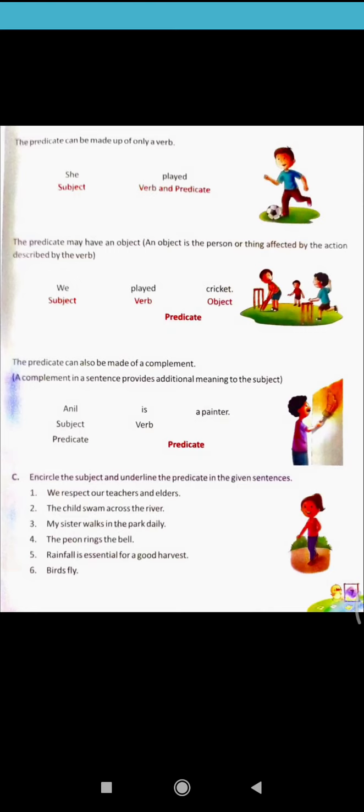Now section C, what to do? Encircle the subject and underline the predicate in the given sentences. It's very easy. For example: we respect our teachers and elders. What is the subject here? We. That will be encircled, and respect our teachers and elders will be underlined. Like this you have to do. Six sentences are there. Okay, it's your homework, and the rest we will do tomorrow. Okay, thanks.